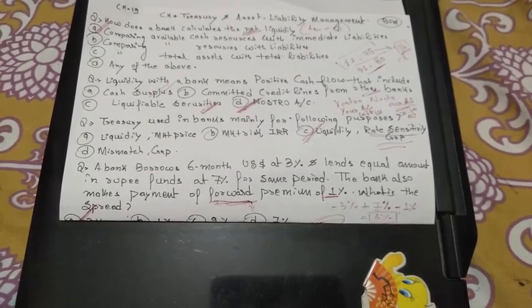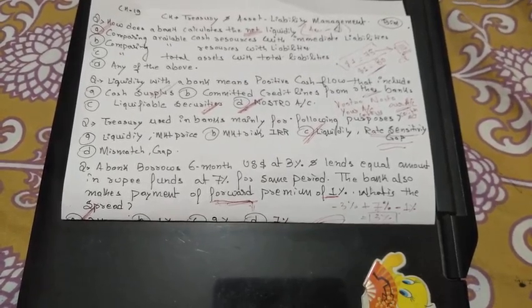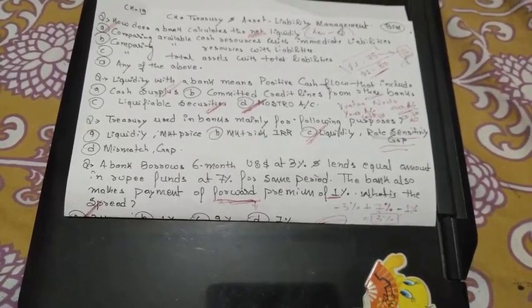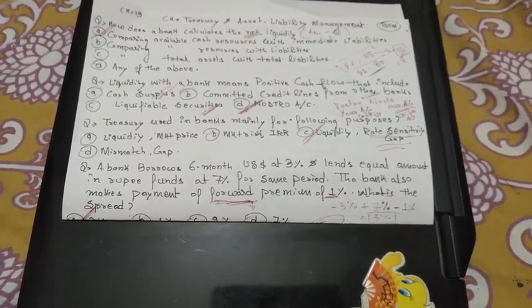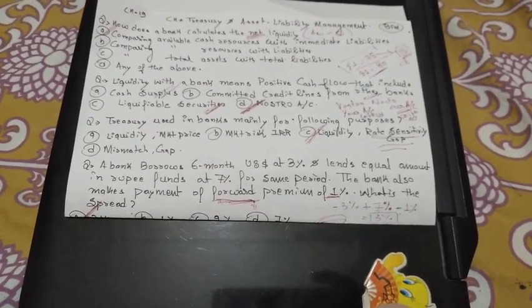So they take care of it by tracking all the assets and liabilities, and to fulfill the withdrawals or to manage the gap that this asset liability mismatch creates. So this is the main function of asset liability management.